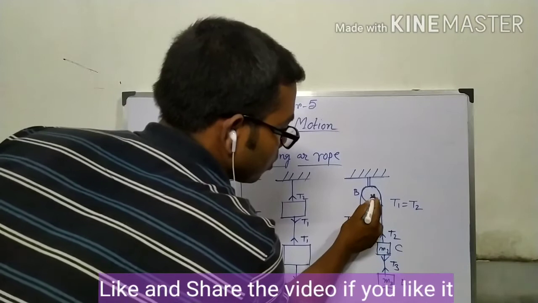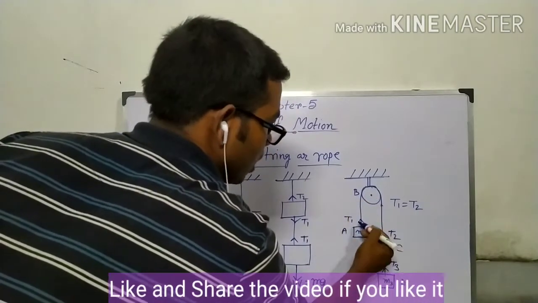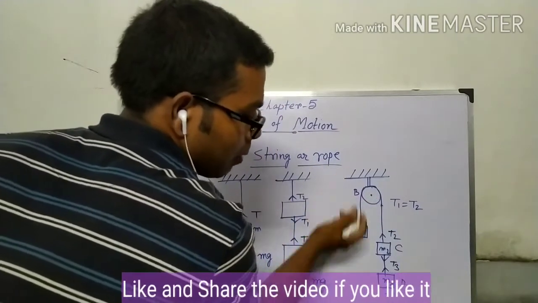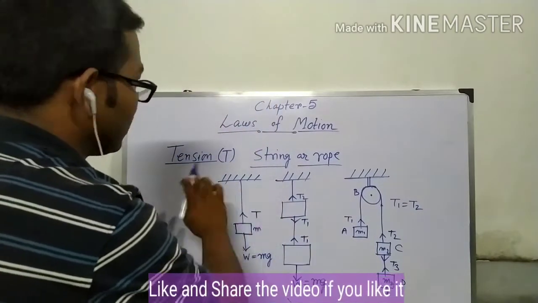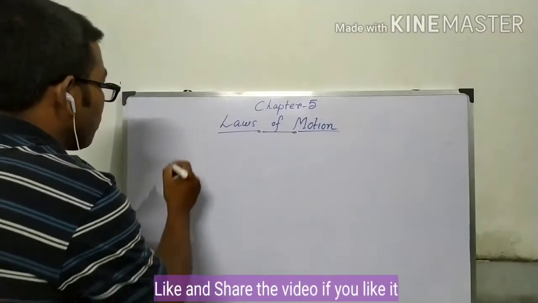But if there is mass and friction, then T1 must not be equal to T2, then there must be other things. So I think tension is clear. What is tension? Now normal reaction.